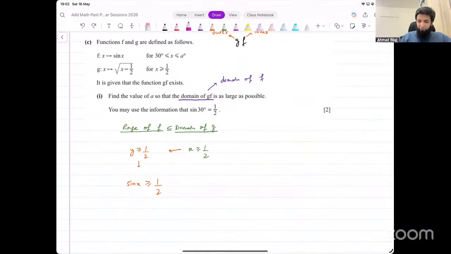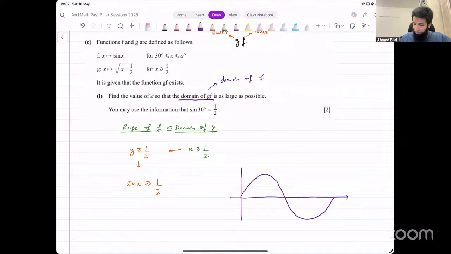Now you can just think of the graph of sine x, because we know it looks something like this, right? This is the graph of sine x from 0 to 360. This is 0, this is 360. We know this is 180.